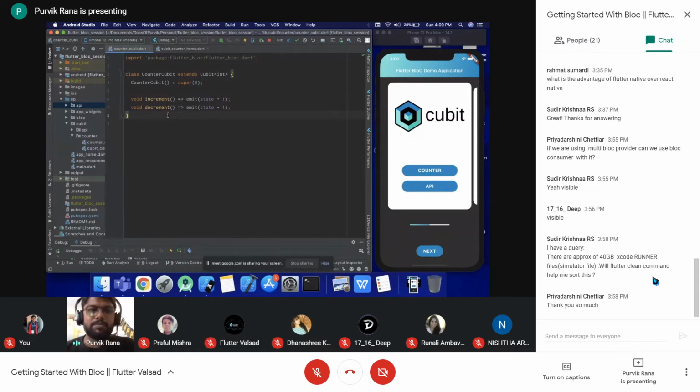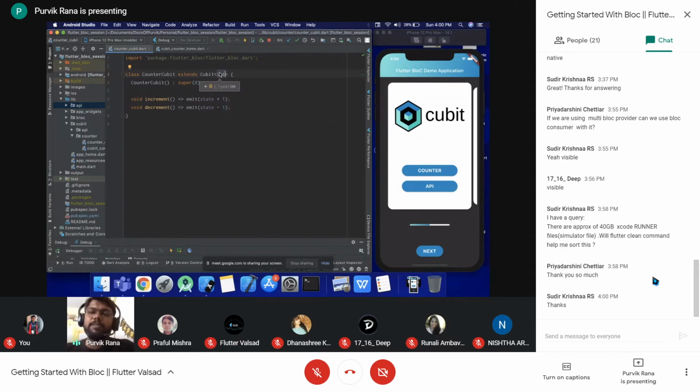Okay, so for the counter cubit, we specify a particular class, the CounterCubit class, which extends the Cubit, and this is the type of the state that this particular cubit is representing. This is an integer, because we are only returning an integer from this particular cubit.